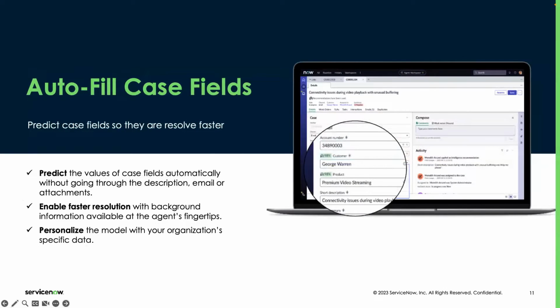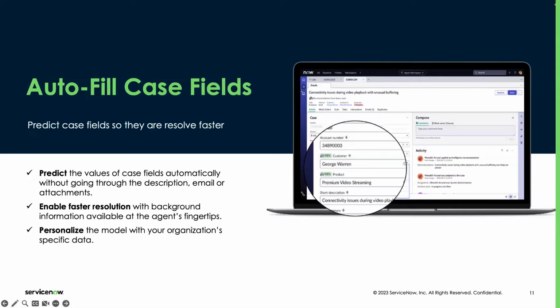And talking about the available templates, today we'll go deeper into the model to fill case fields. It predicts the values of case fields, saving time and enabling faster resolution by providing the context to the agent without having them to go through the whole description of the issue or the email.